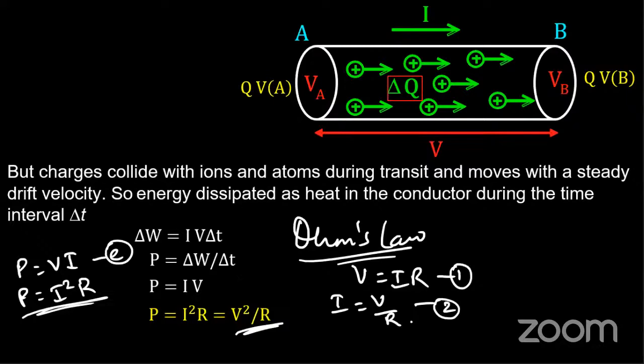Okay, so we know the basic expression for power. Power in an electrical circuit is given by P is equals to V into I. This can again be altered as P is equals to I square R, and this is the same as V square by R. This is called the electrical power. I hope all of you have understood how we got electrical power. So from here, please take only the three formulas: P is equals to V into I, P is equals to I square R, and P is equals to V square by R.